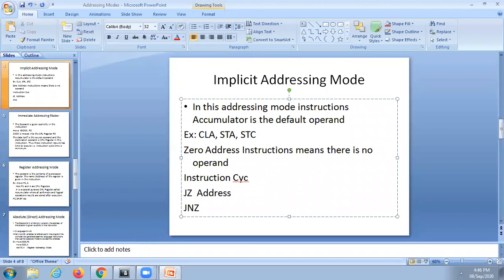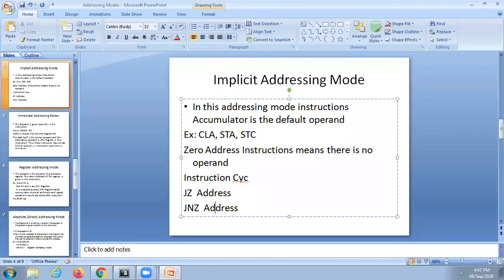It means that if the zero flag is set, you go to this address. Understand? Similarly, JNZ with some address means that if the zero flag is not set, immediately go to this address. That is jumping or branching, where the program control is transferred.